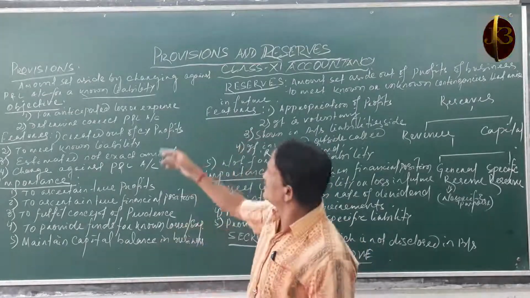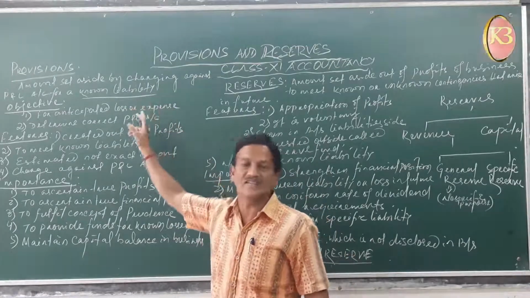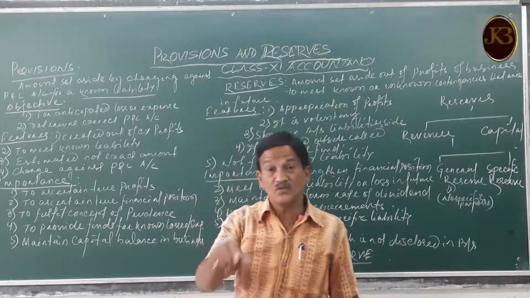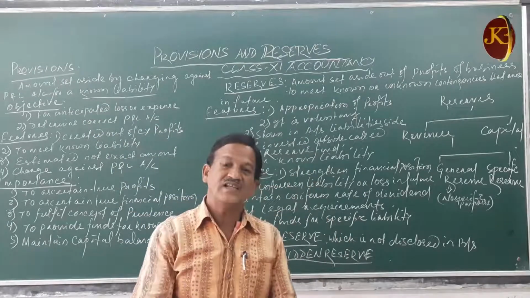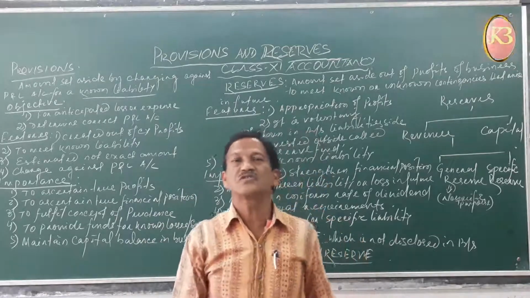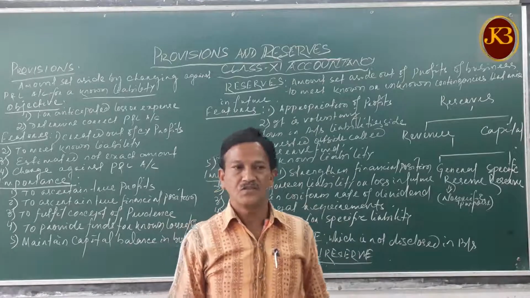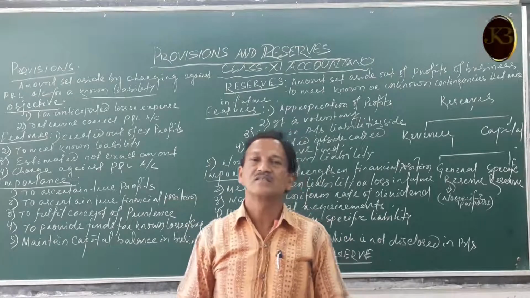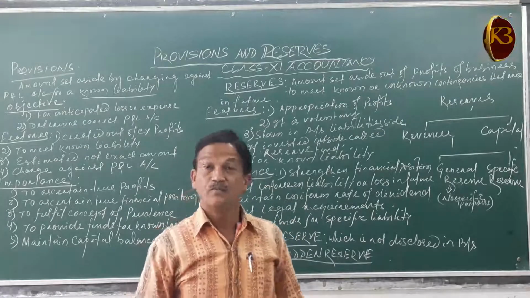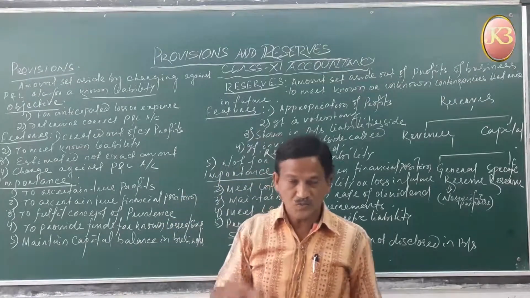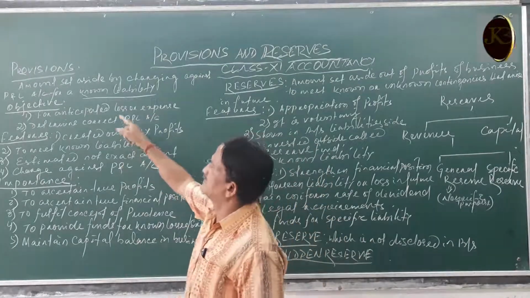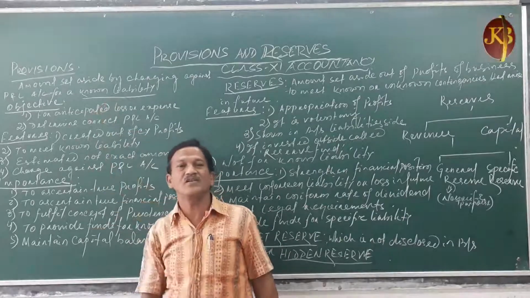So this is the provision which we keep aside for known liabilities, known losses. We know there is a loss, but we are not sure how much. The exact amount of the loss is unable to be determined, but the loss arises. So for those losses, we keep a certain amount of profits by charging against the profit and loss account.